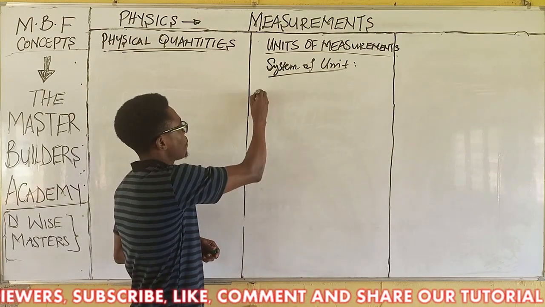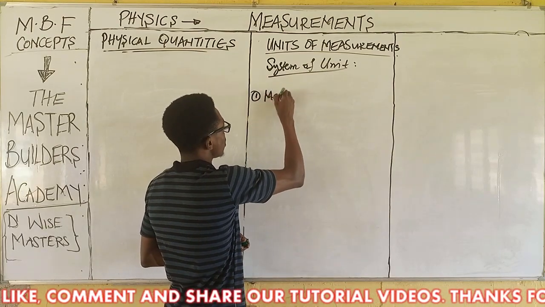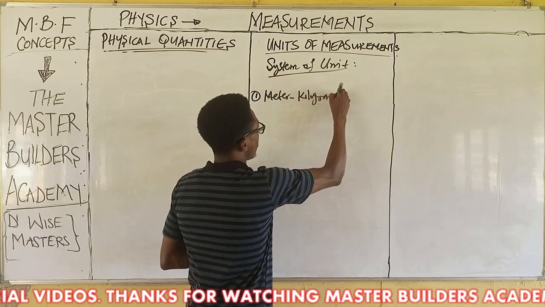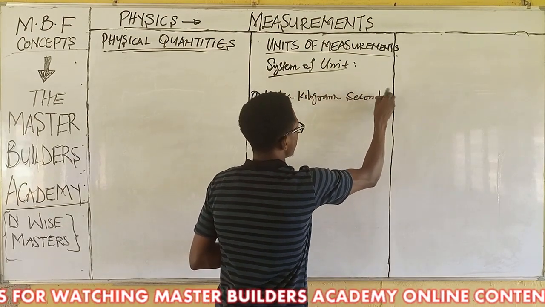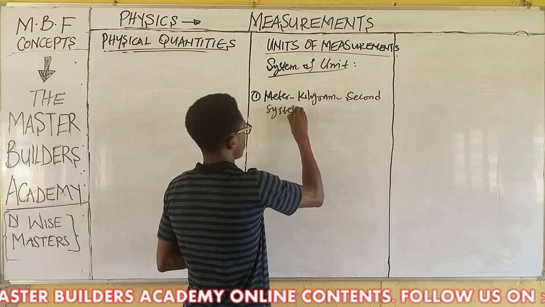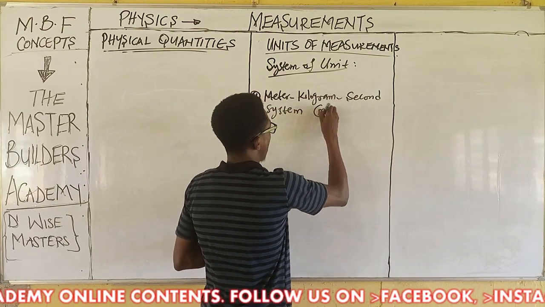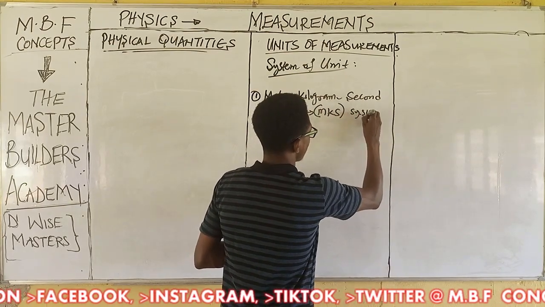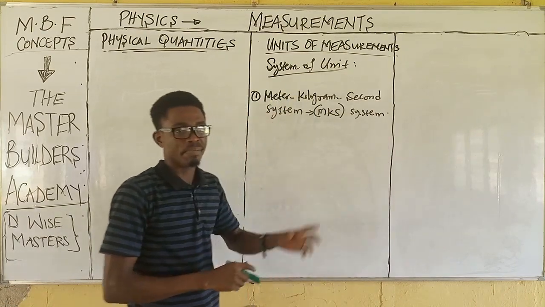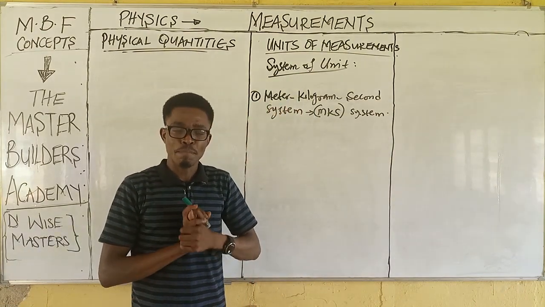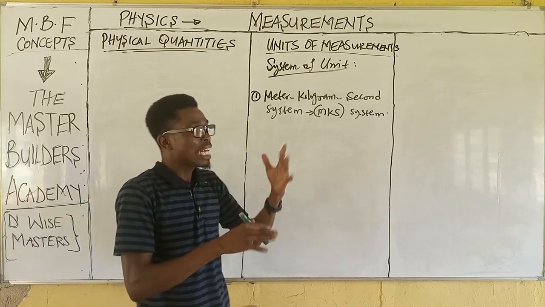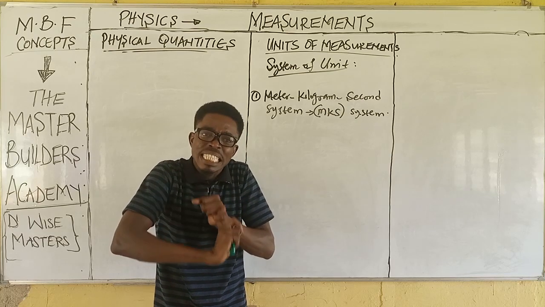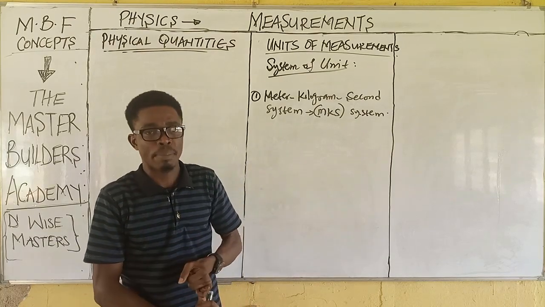Number one is the meter, kilogram, second system, which is popularly known as the MKS system. This is number one. These units of measurement are purely restricted to the three most fundamental quantities that we talked about.